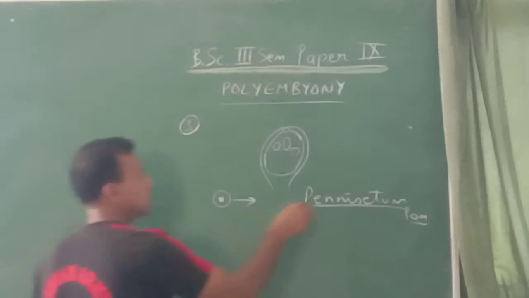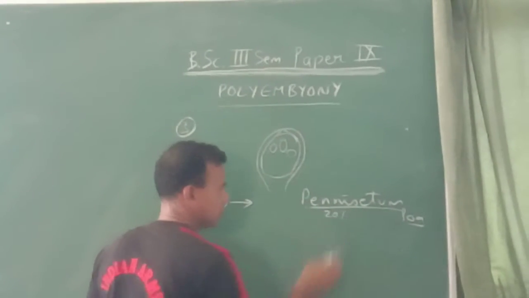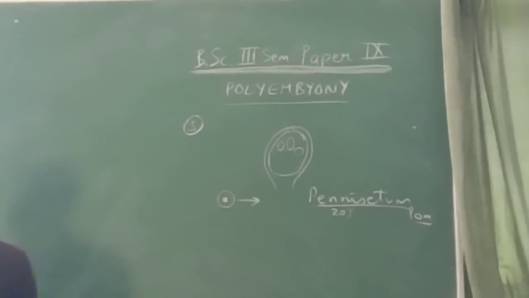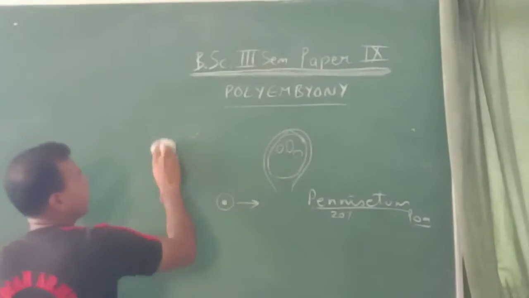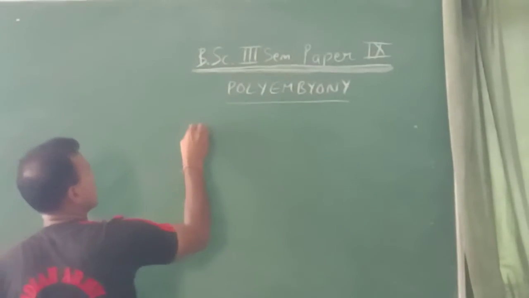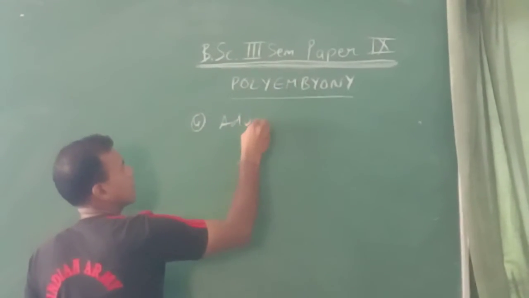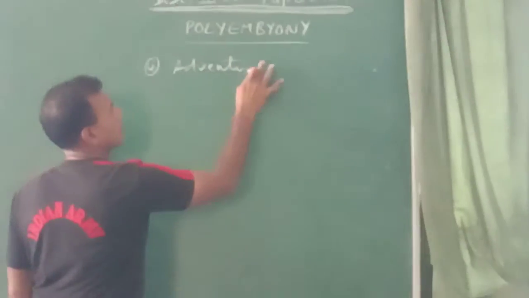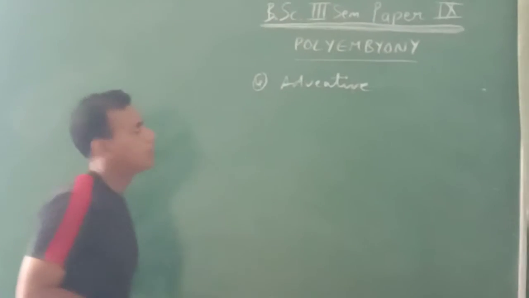In Penicillium, about 20% seeds have got polyembryony. And now coming to the last type of polyembryony, that is adventive embryony.